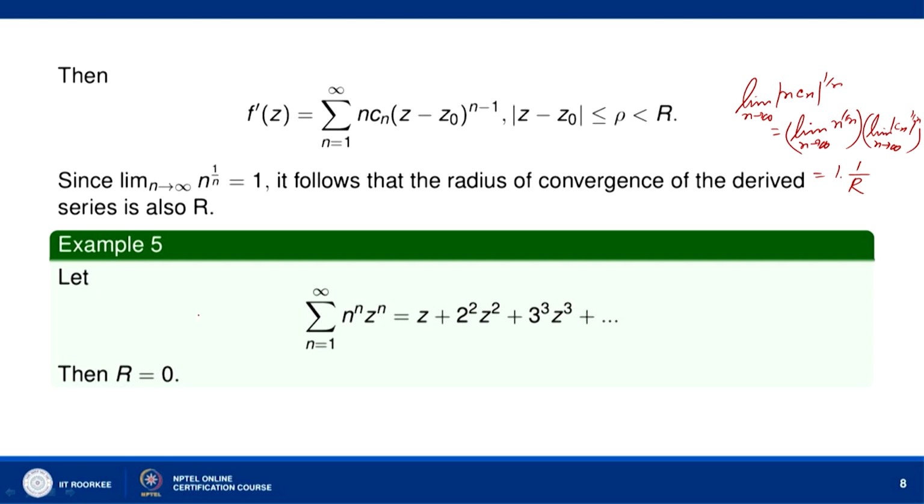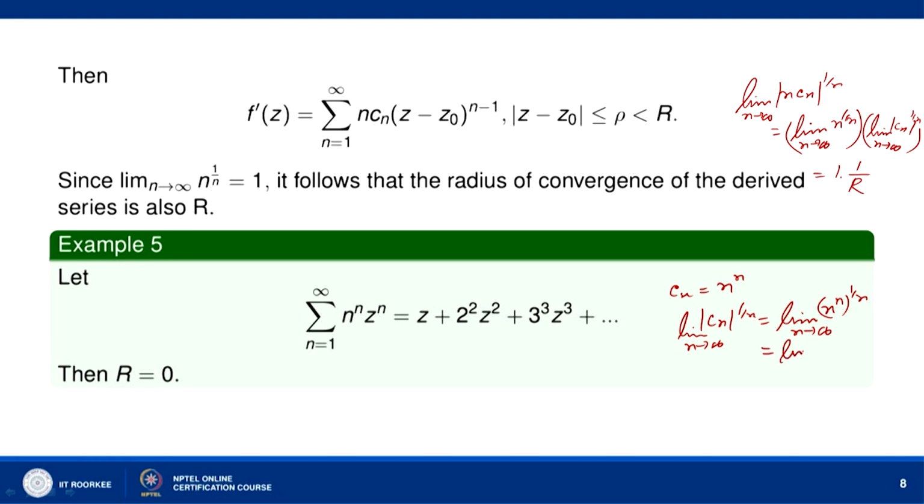Now, let us consider an example, say sigma n equal to 1 to infinity n to the power n z to the power n. So, this series can be expanded as z plus 2 square z square plus 3 cube z cube and so on, and here we can see that Cn is equal to n to the power n. So, limit n tends to infinity mod of Cn raised to the power 1 by n is equal to limit n tends to infinity (n to the power n) whole to the power 1 by n.